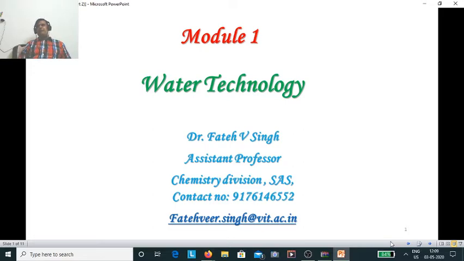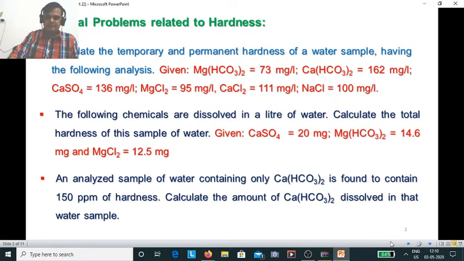I solved a numerical problem based on the calcium carbonate equivalents. So with the help of the calcium carbonate equivalent, you can easily calculate the temporary hardness and permanent hardness. So these are the numerical problems; I have already solved the first one, and the other two numerical problems you have already seen, so just try to solve them.